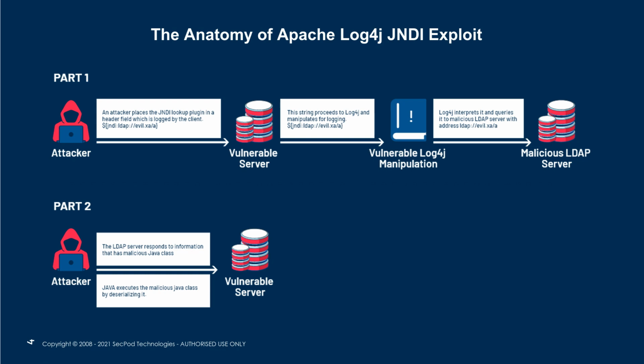Using all these vectors, he will try to inject a specially crafted request with a JNDI and a link reference back to the LDAP server exploit. He will input these in various login parameters and input forms, as I mentioned.